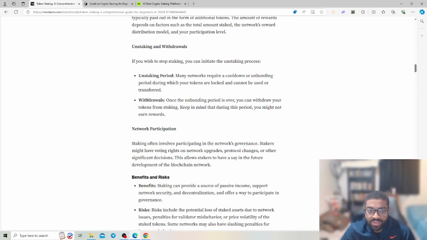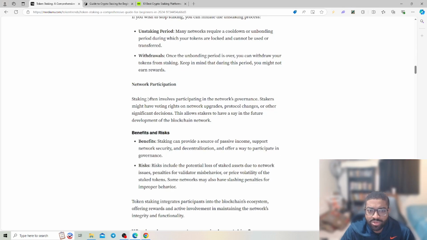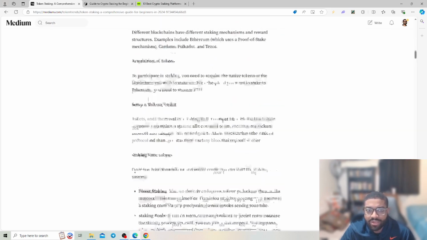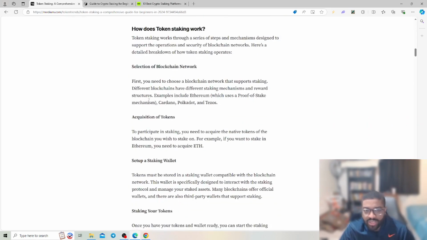Unstaking and withdrawals. If you wish to stop staking, you initiate the unstaking process. Unstaking period. Many networks require a cooldown or unbinding period, in which your tokens are locked and cannot be used or transferred. So there are many different ones as far as acquisition, how you start.